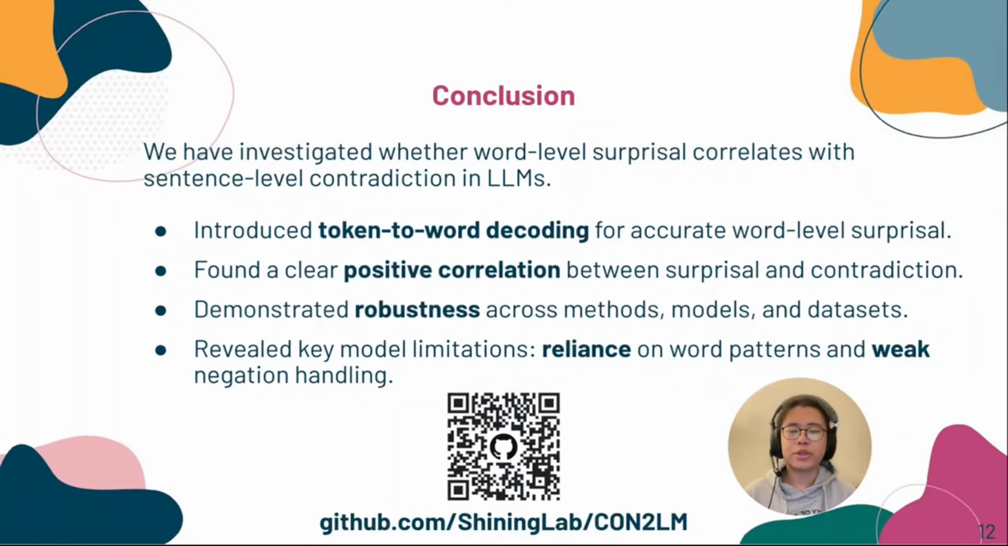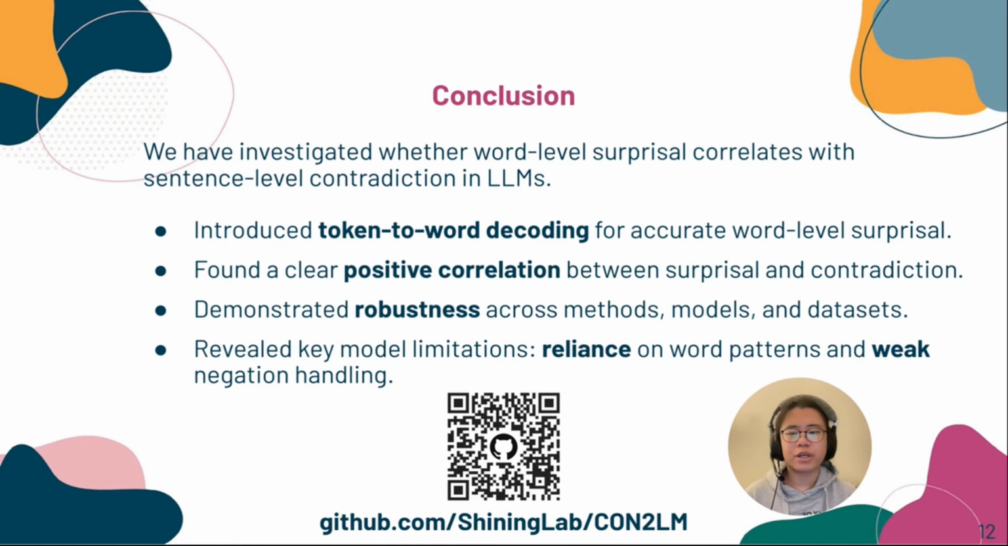To conclude, we studied whether word-level surprisal is linked to sentence-level contradiction in large language models. First, we introduced a token-to-word decoding method that enables us to compute accurate word-level surprisal from token-based models. That makes our work possible. Second, across multiple datasets and model families, we found a clear positive correlation between surprisal and contradiction. Third, this pattern is robust. It holds across different method variants, models, and domains.